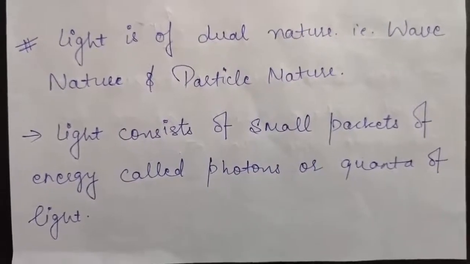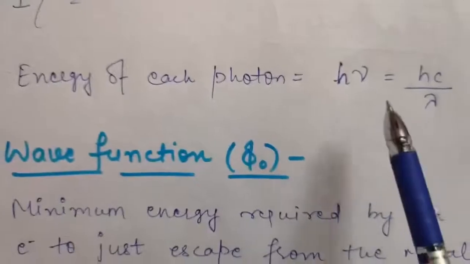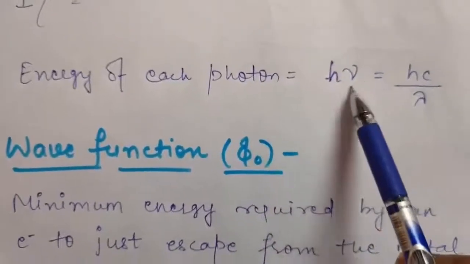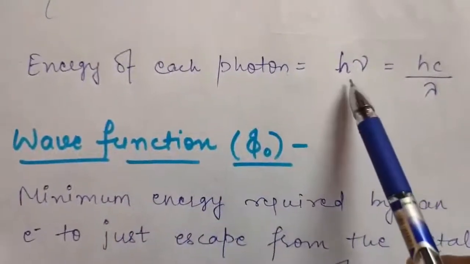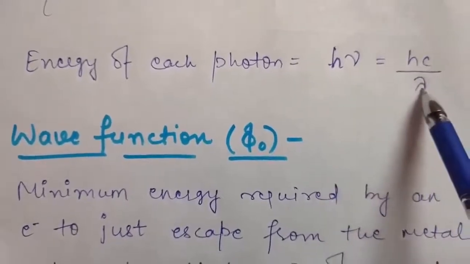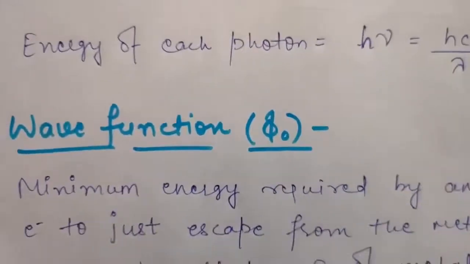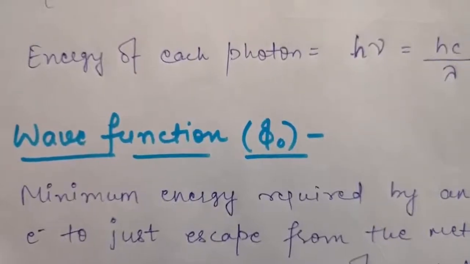Now it was seen that the energy of each photon is equal to h nu, where h is Planck's constant and nu is the frequency. So the energy of each photon is written by this formula, h nu, and as you know frequency is nothing but c by lambda, so you can write it as hc by lambda as well. This is how, based on photons, the particle nature of light was established.